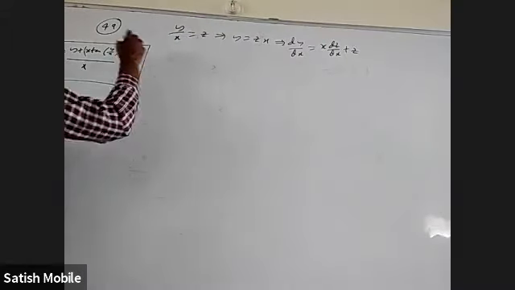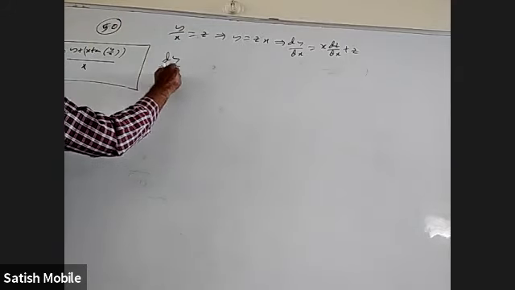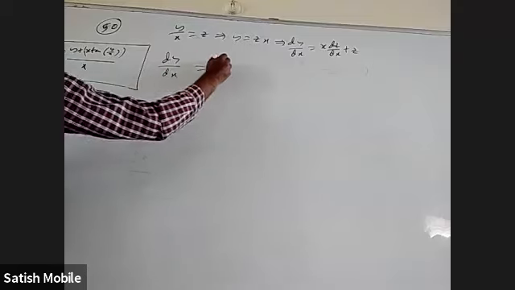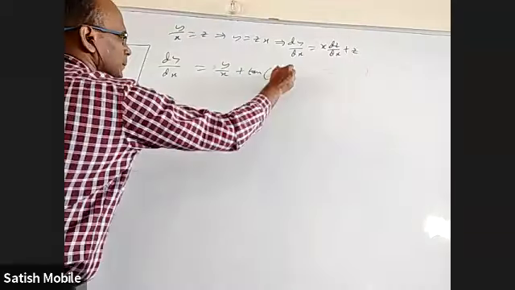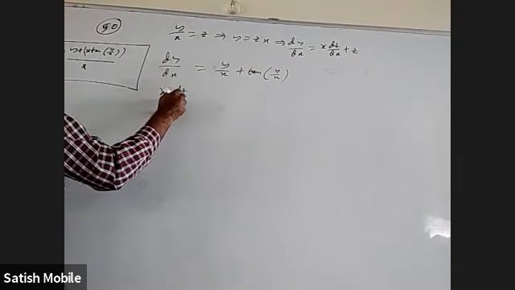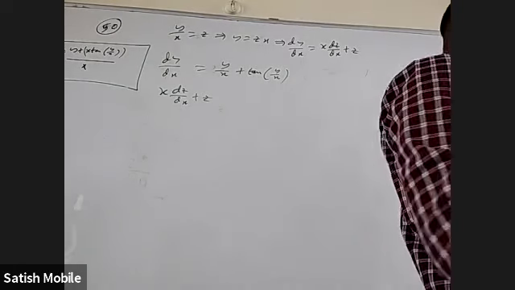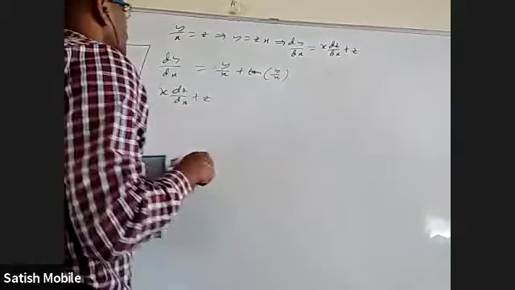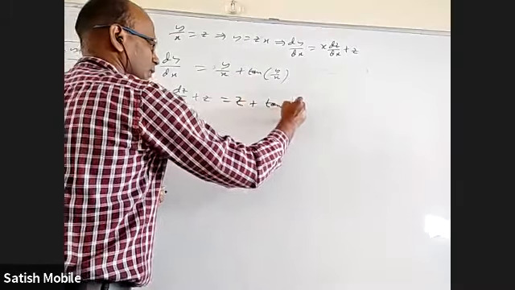And coming to this now, dy by dx, when I split it, is y by x plus tan of y by x. So this I can write as x dz by dx plus z is equal to, this is z, this is tan z.